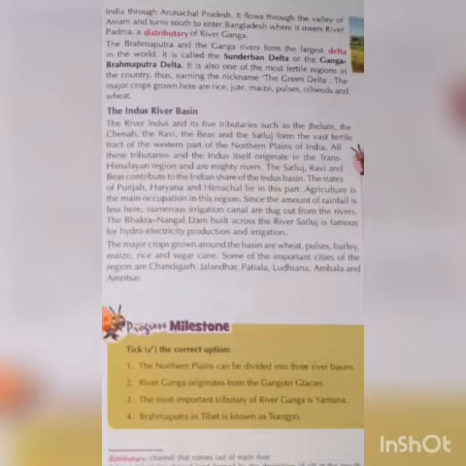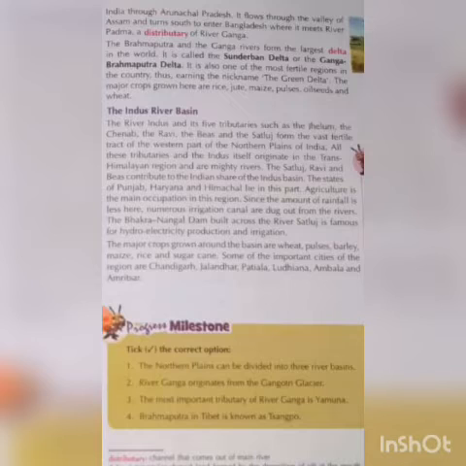The river Indus and its five tributaries, Jhelum, Chenab, Ravi, Beas and Satluj, form a vast fertile tract of the western part of the northern plains of India. Tributaries means small helping rivers.